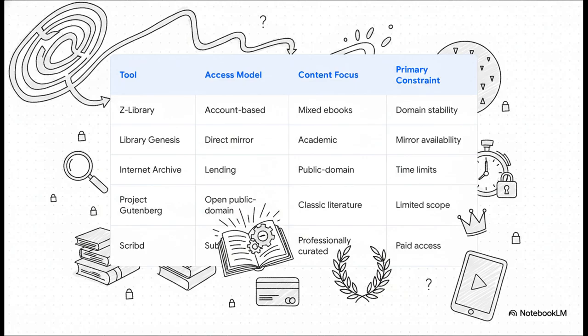You've got Z Library, which is awesome for just browsing and discovering new stuff, but its web address can be a bit unstable. Then there's Library Genesis, or LibGen, which is an absolute beast for academic papers and textbooks, but you kind of have to know exactly what you want. The Internet Archive is your steady, legit option with a library-style lending system. Project Gutenberg is perfect for all the classics that are in the public domain. And of course, there's Scribd, which is the polished Netflix for Books subscription service.